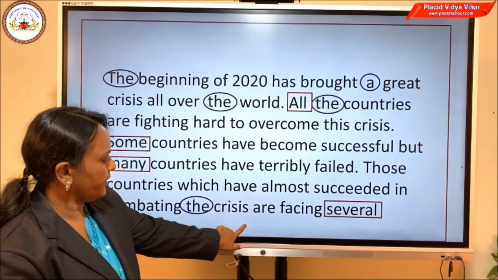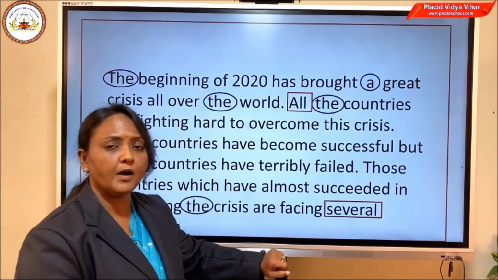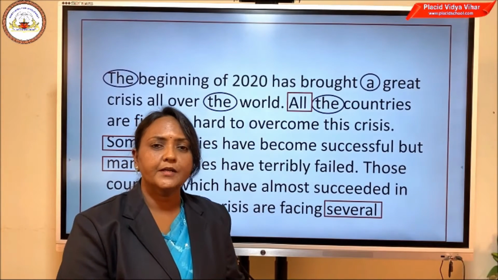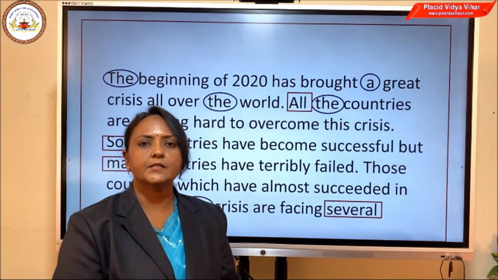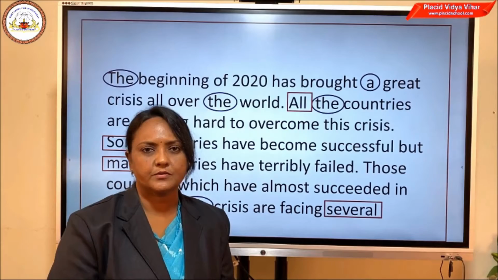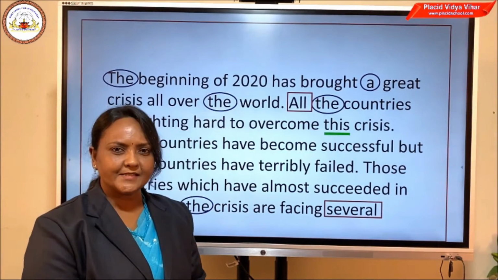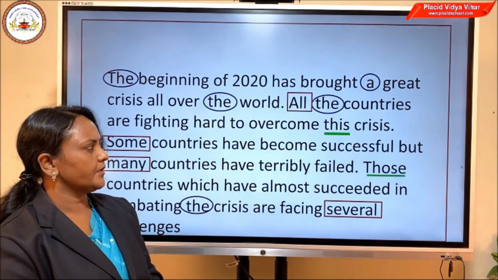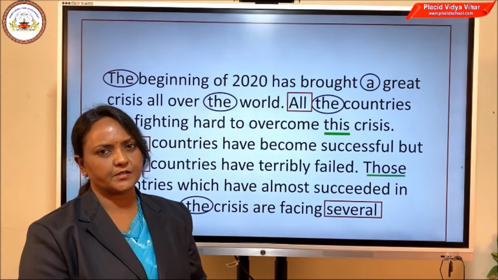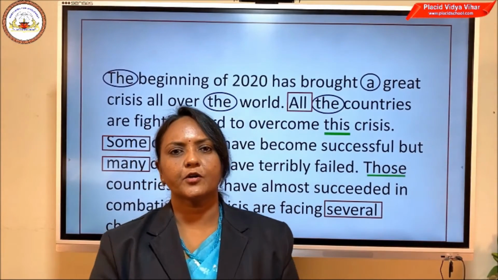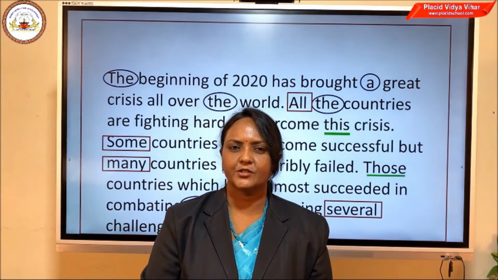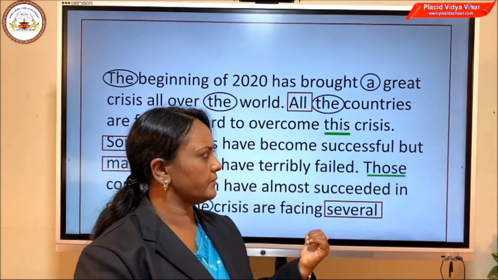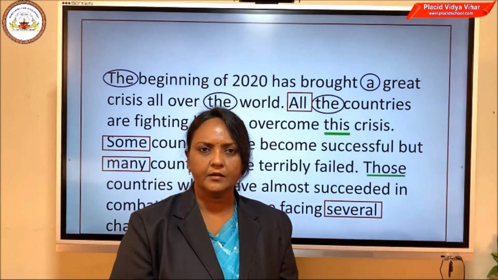Good. Now what was the last thing? It was to mark the demonstrators. So what are the demonstrators? I told you demonstrators are words that demonstrate or show something. So this crisis, this, then, those countries, those. So here we got two demonstrators. Hope all of you got all the answers correct and you're also happy. Yes, fine. But if any of you couldn't mark it properly, don't worry.